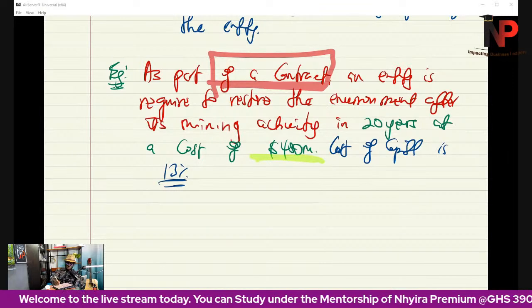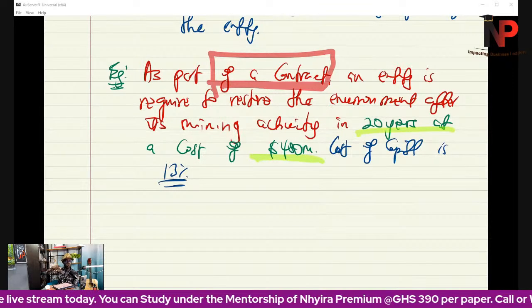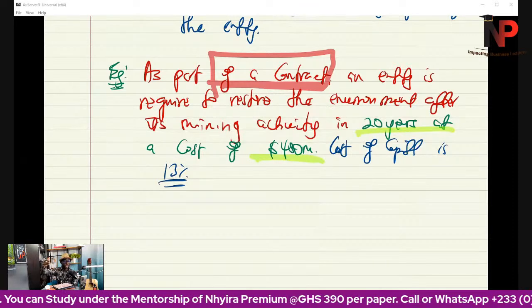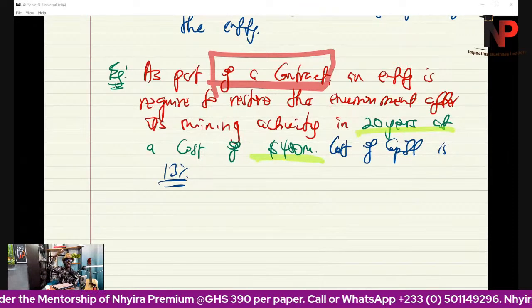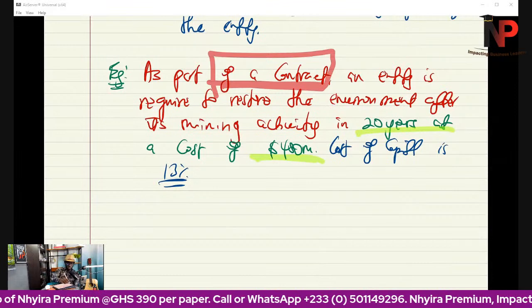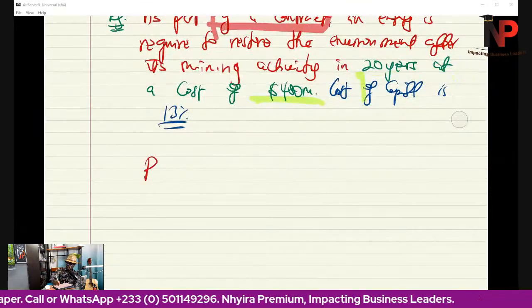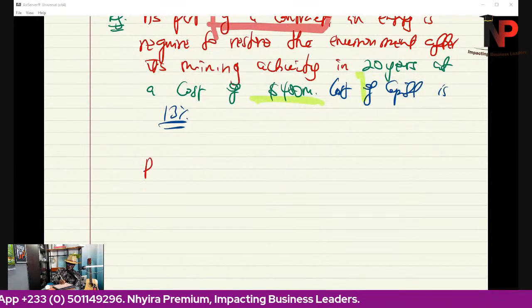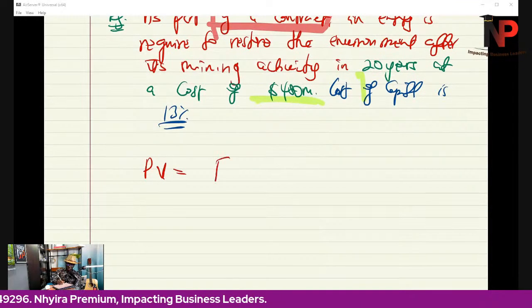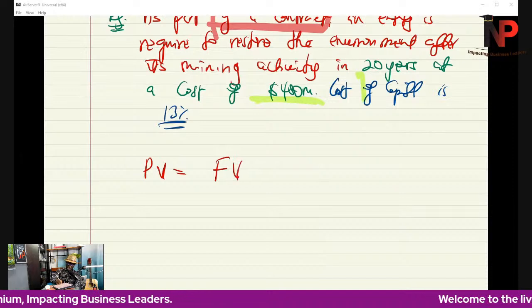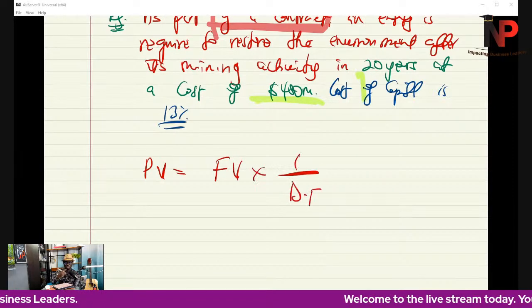When? In 20 years. So we bring that $400 million into present terms. So we have to discount it. The present value is going to be the future value times 1 over the discount factor.